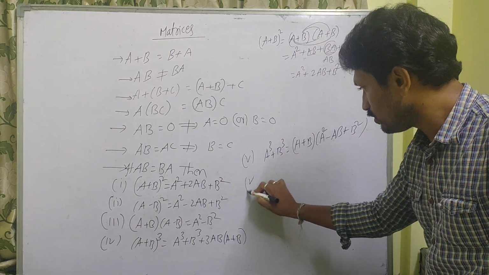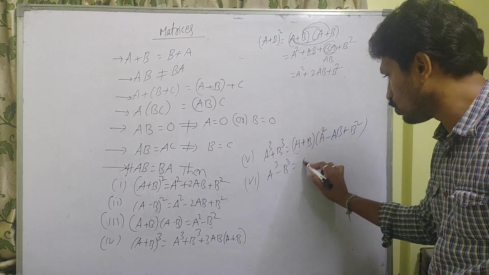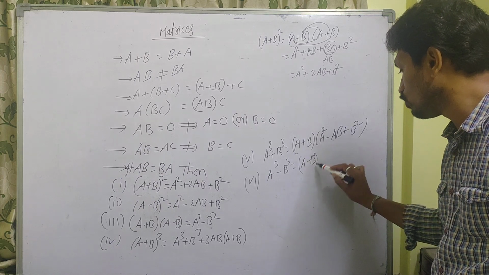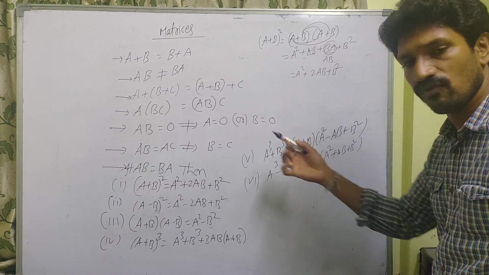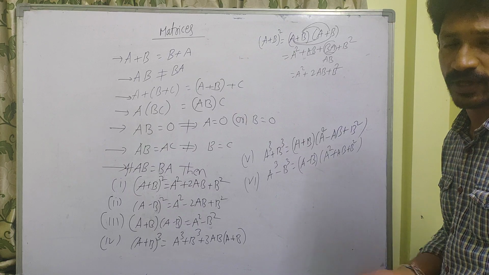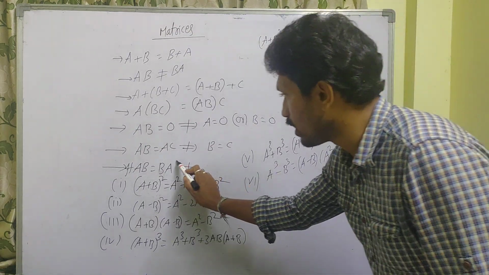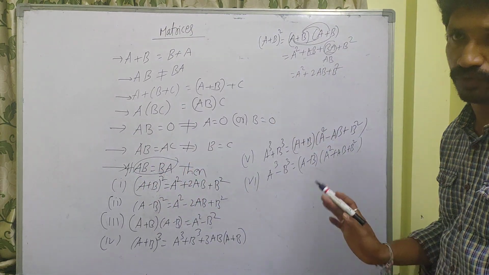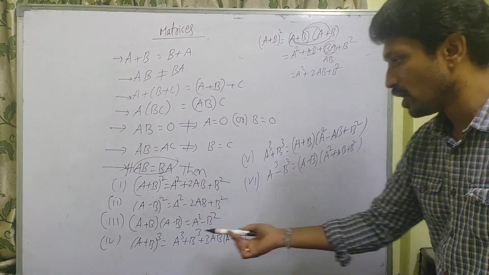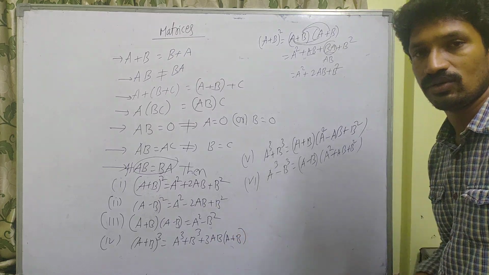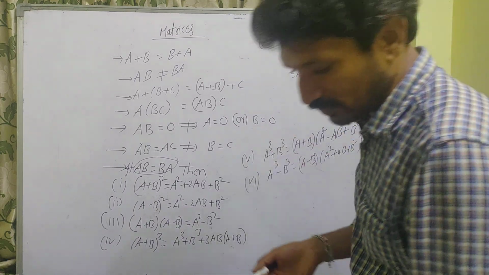Next, A cube minus B cube is equal to A minus B into A square plus AB plus B square. Like that, all formulas we can use here. Okay, if you know the regular algebraic formulas, same way you can use them whenever AB is equal to BA. Otherwise we won't use this. Also A minus B whole cube is A cube minus B cube minus 3AB into A minus B, like that. Okay. Next one.